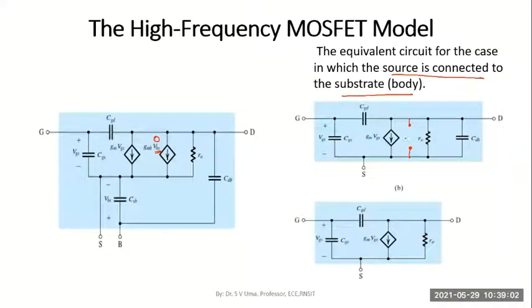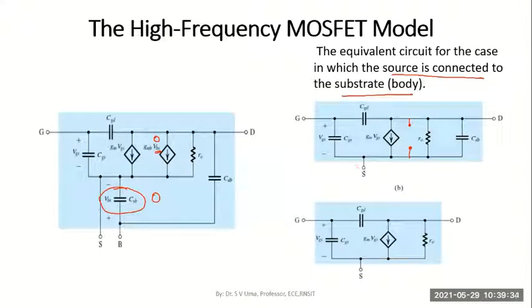First change. The next change would be this capacitance. When source and body terminals are the same, there is no chance that there will be a reverse bias between the source and the body. Since both are one and the same terminal and they are shorted, there won't be any reverse bias and no capacitance between the source and body. So this capacitance should be eliminated.